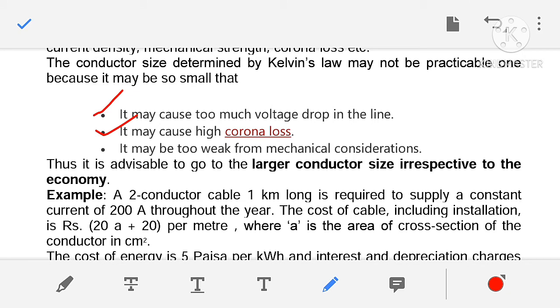It may cause high corona loss. We have already studied the various expressions for corona loss, and there we have seen corona losses are inversely proportional to the cross-sectional area of the conductor between which the corona loss occurs. So with the decrease in cross-sectional area of the conductor, corona loss increases.